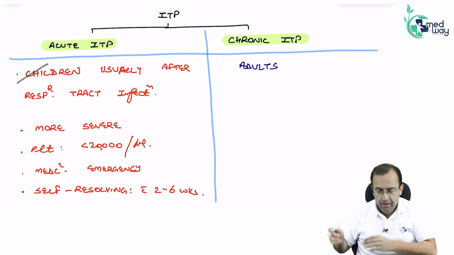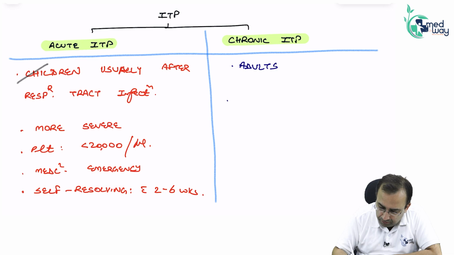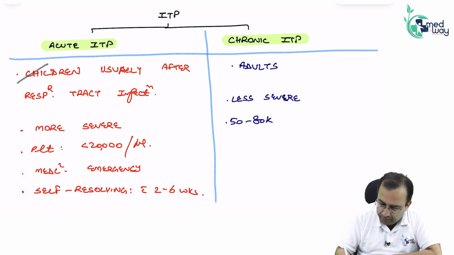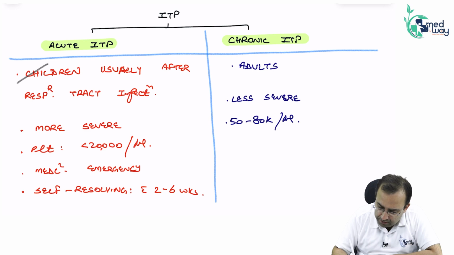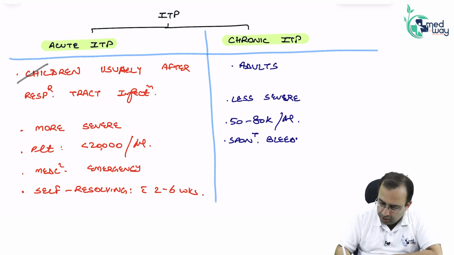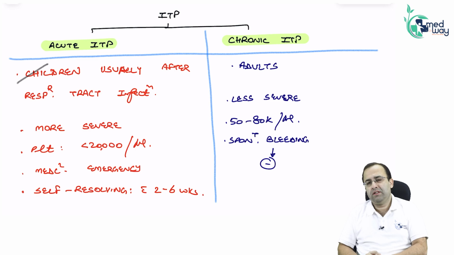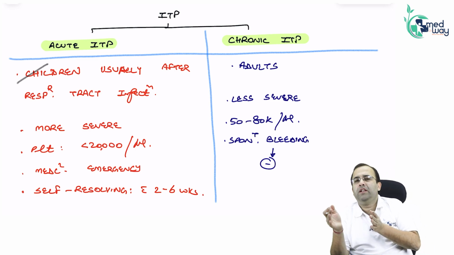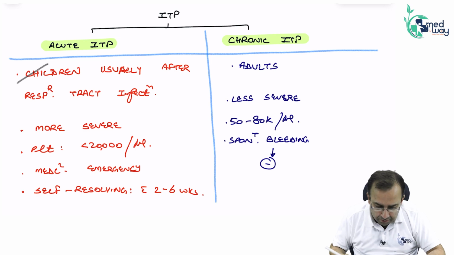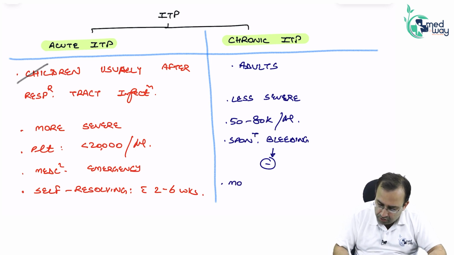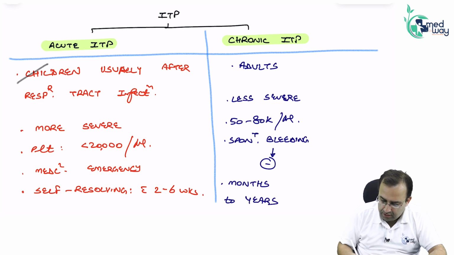Chronic is long term. It is less severe. Platelet count is 50 to 80,000 per microliter. So spontaneous bleeding is not seen. Spontaneous bleeding is absent. It is not a medical emergency. It is chronic in nature, long term. It persists for months to years.